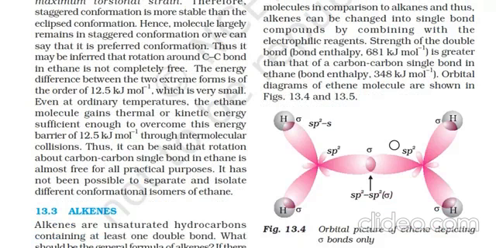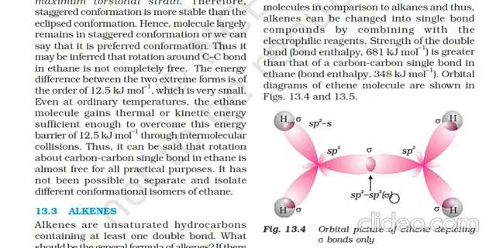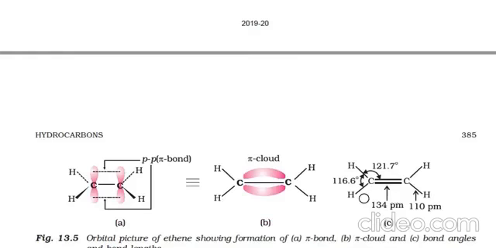The orbital diagram of ethene can be shown like this. Here the three sp2 hybridized orbitals of carbons are bonded with 1, 2, 3 and 4 hydrogens. One head-on overlapping between the hybridized sp2 orbitals of the carbons is present out here, so an sp2 sigma bond is formed out here.